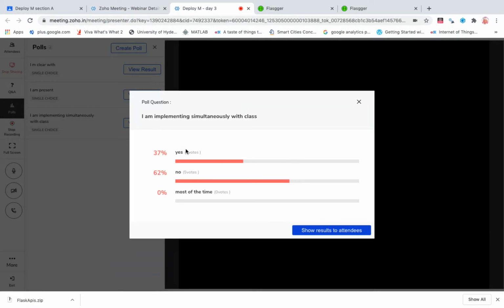So people who are not implementing with the class, may I know the reason? You can post it in question and answer. And in the project, I'm going to give mentorship and you're going to build everything on your own. Remember that. I'm teaching you the deployment stage, so the whole of the project will include deployment only. I'll tell you what steps are to be done. Once you've done those steps, I'll proceed forward, because all these implementations you need to do yourself.